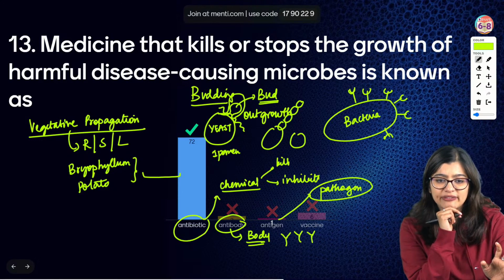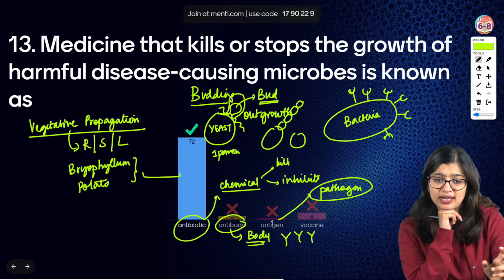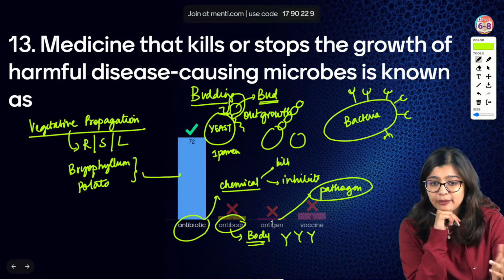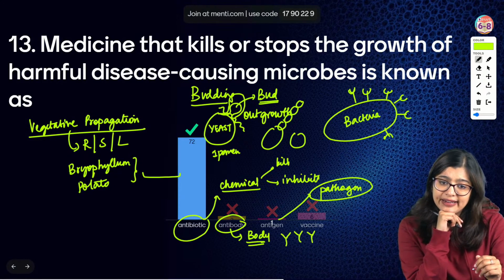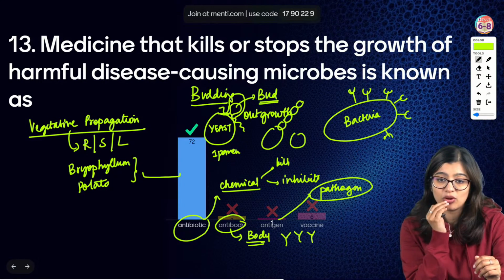Are we clear now, Divya? Are we clear, Sarthak? Bye. I've explained budding also. Are we clear? Yes, you can do the Google form now.